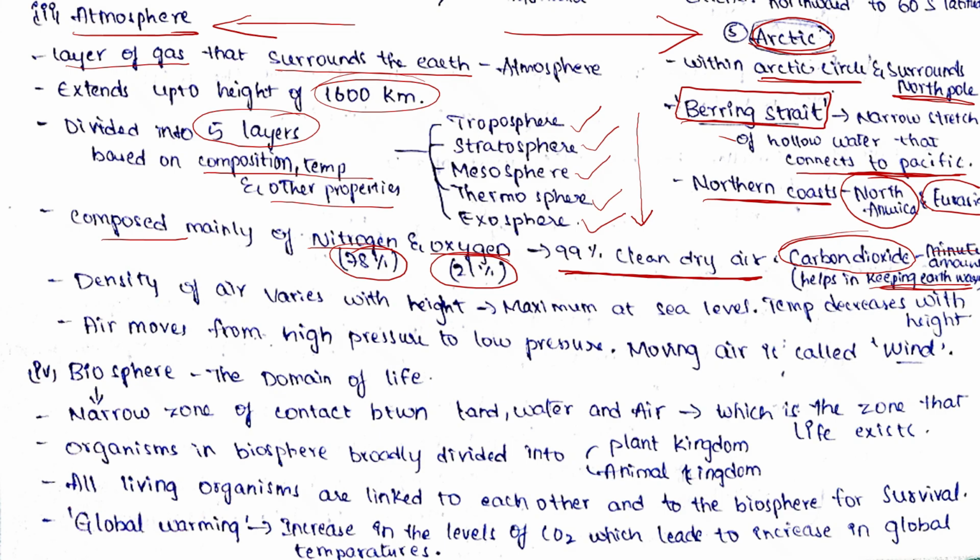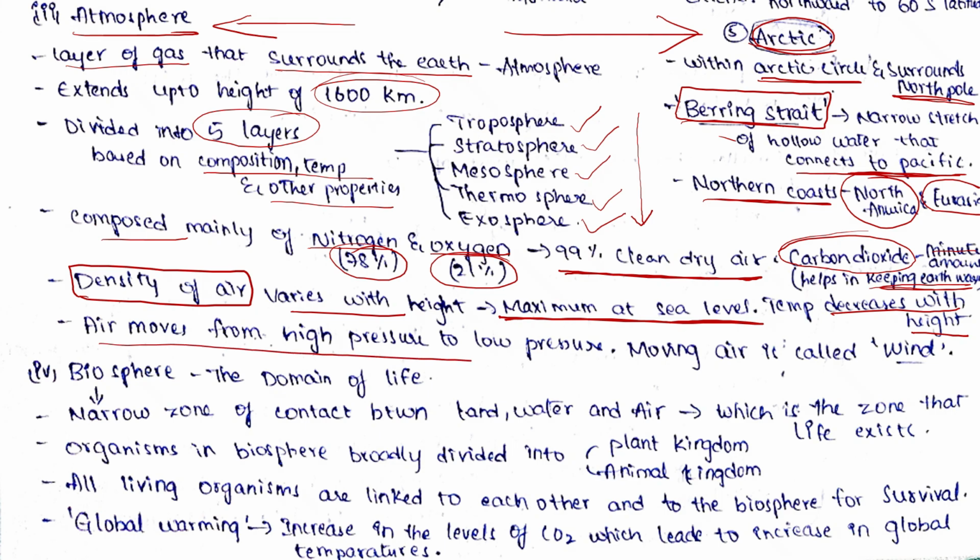And the density of the air varies with height. It means the density differs with the height. It is maximum at the sea level and decreases with the height. In other words, we can say density of air is maximum at low altitudes like sea level and minimum at higher altitudes. And always remember, air moves from higher pressure to lower pressure areas. And moving air is called wind. Wind is nothing but moving air.